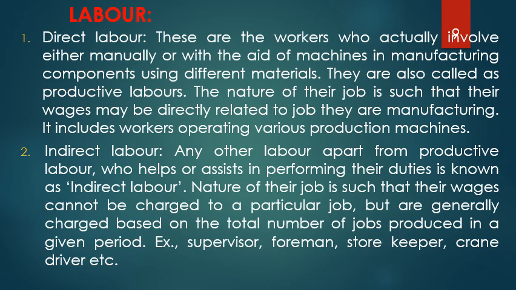Did he really turn the part? No, he did not do the turning. Did he really do the welding? No, he did not do the welding. But what did he do? He helped them. Suppose there could be a person who helps this turner to get the tools and other things. They are not direct labors. They are all indirect labors. Foreman, supervisor, a storekeeper, a crane operator.